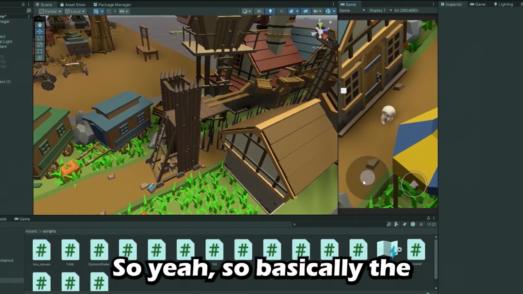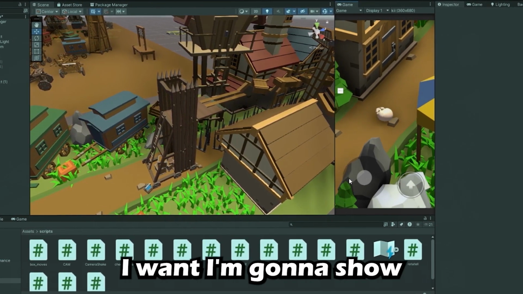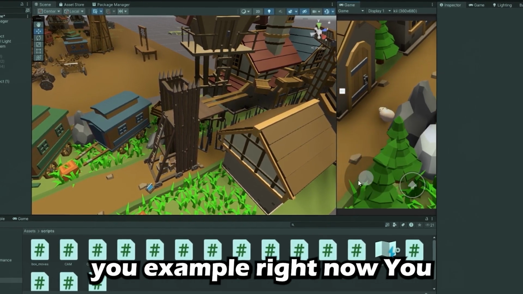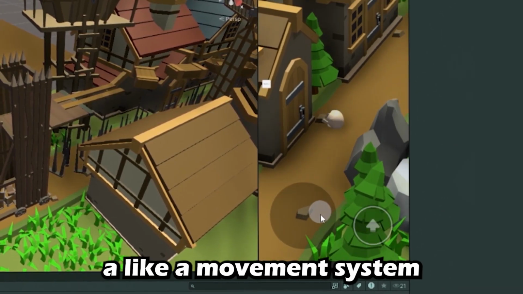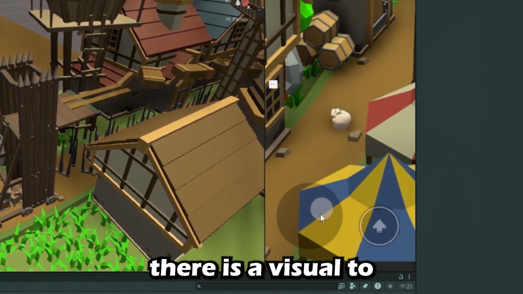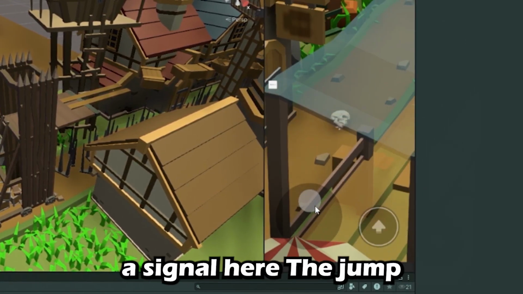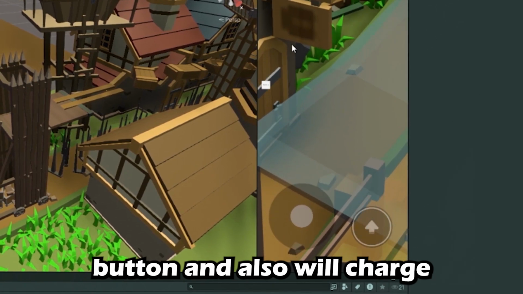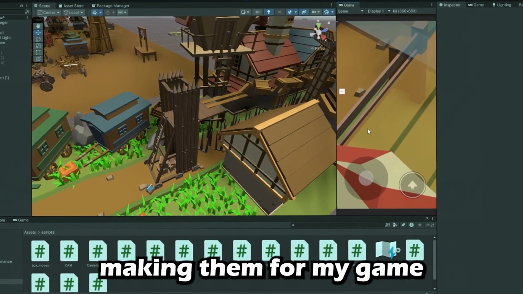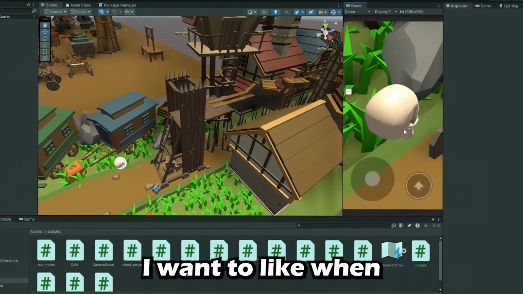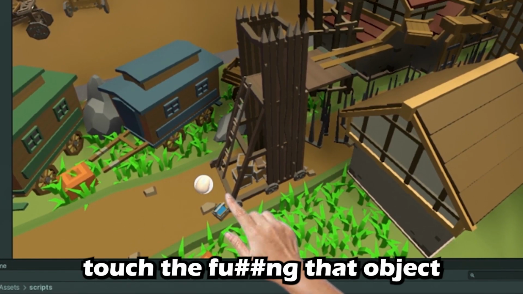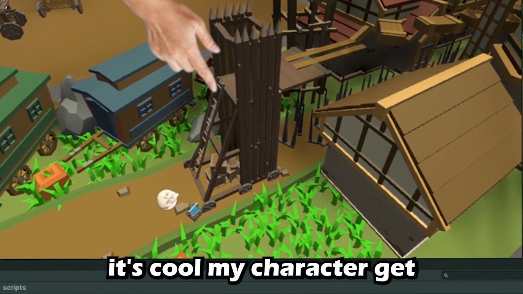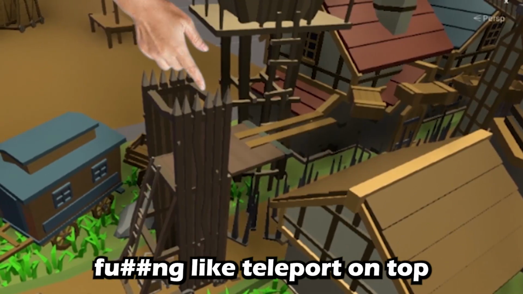So yeah, basically the thing you need to do, I'm gonna show you an example. Right now you can see my game has a movement system. As you can see, there is a visual joystick and a jump button. ChatGPT also helped me make them for my game. I want that when my character, who is a skull head, touches that object, a skull, my character gets teleported on top of it.